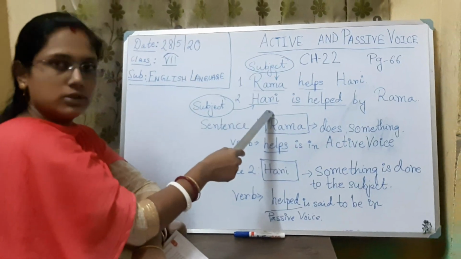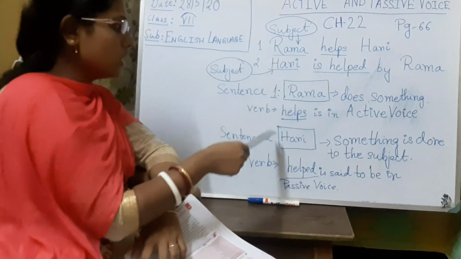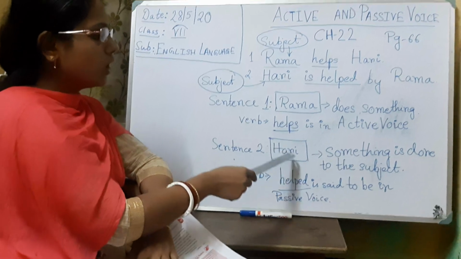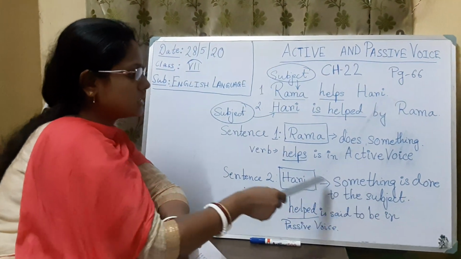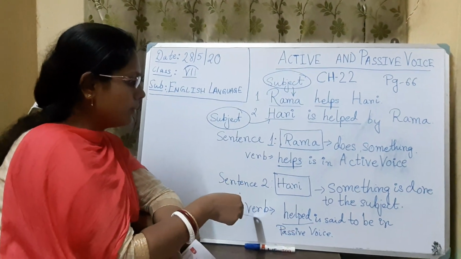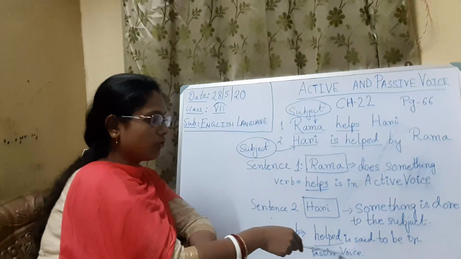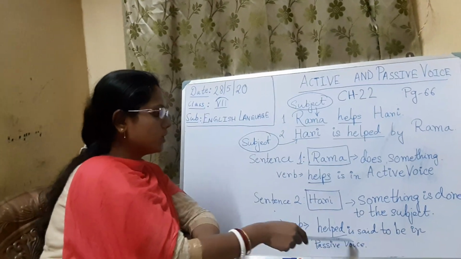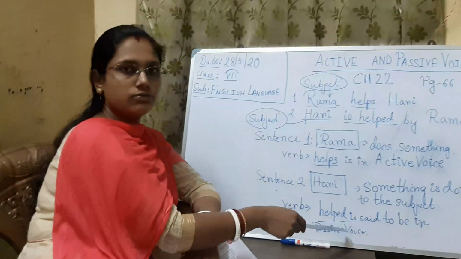Hari is helped, but Hari is not doing any action. Something is done to the subject Hari. Here the word helped is said to be in the passive voice.